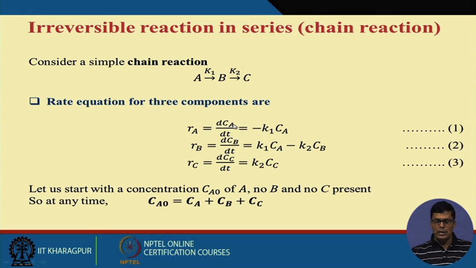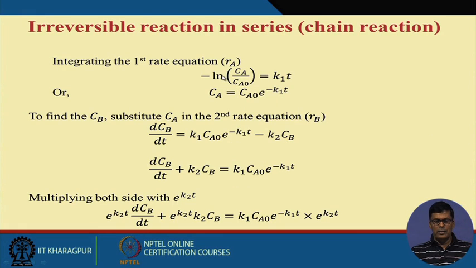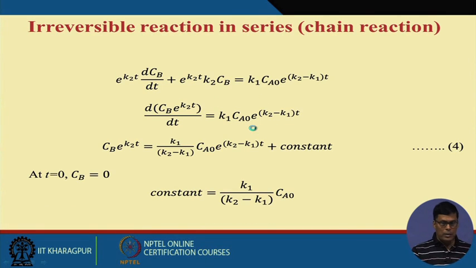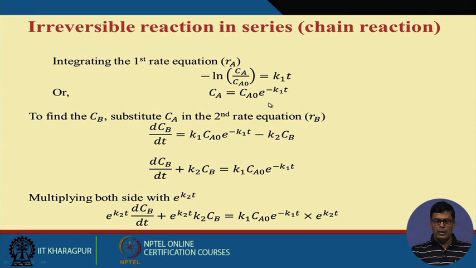And dCa by Ca is d ln Ca. Now d ln Ca we can integrate from Ca0 to Ca, and then this is 0 to T. So what can we write? This is ln Ca by Ca0 equals minus K1 into T. Now what will be the value of Ca? Ca equals Ca0 e to the power minus K1T, and so this equation will give you the concentration of A at any time t.